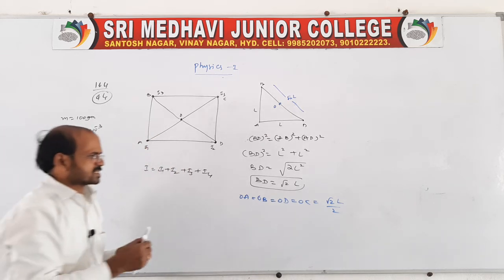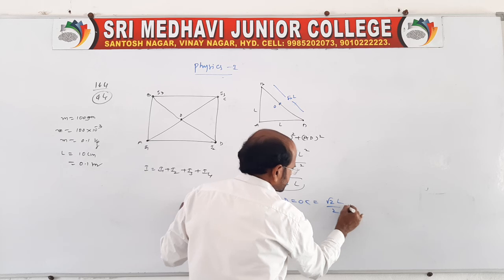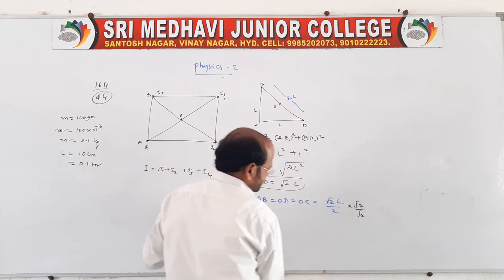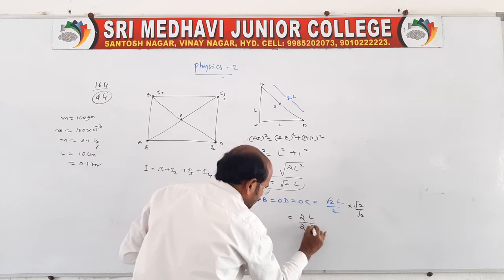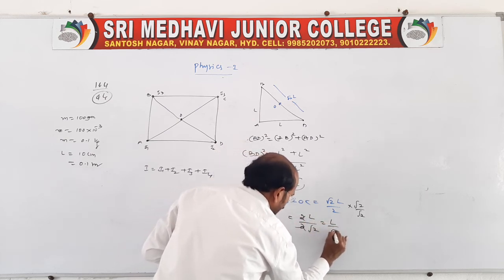If we know this distance, then it is almost over. For this you rationalize with root 2, so root 2 into root 2 becomes 2, giving root 2 L by 2 root 2. So the distance is L by root 2.